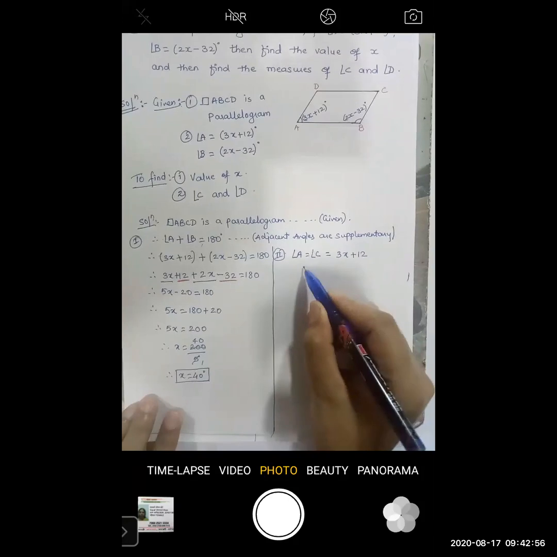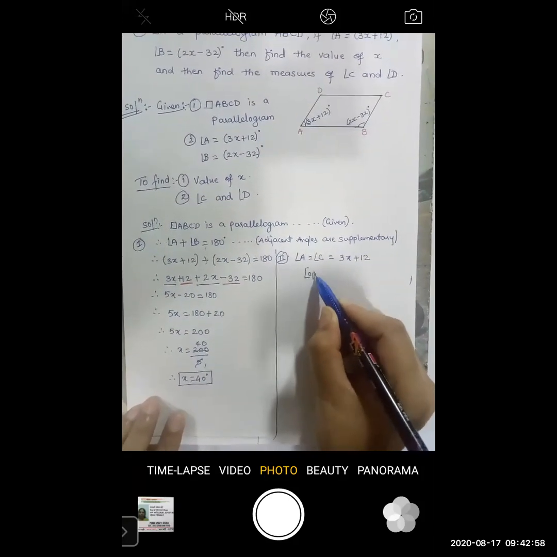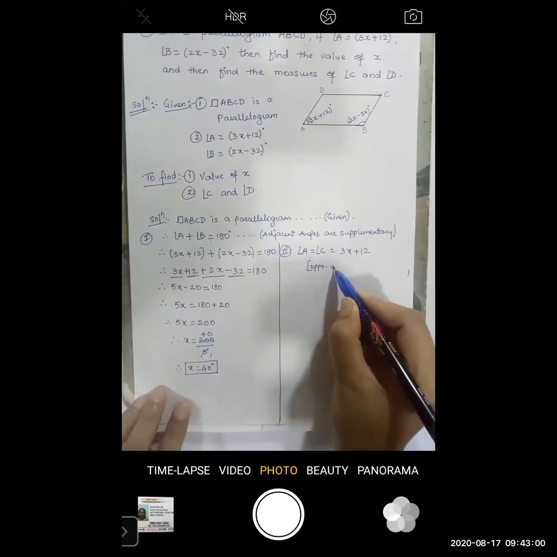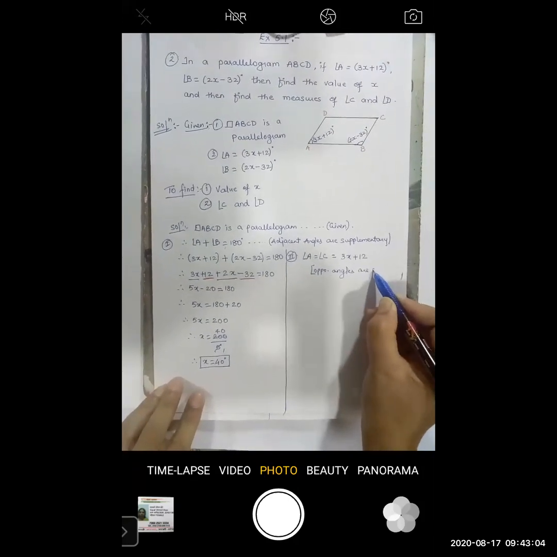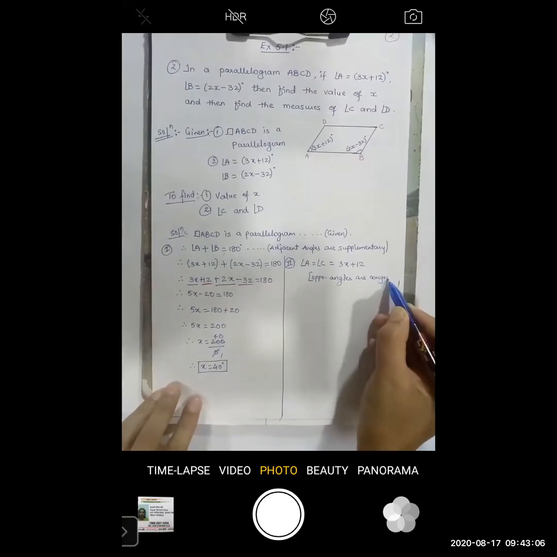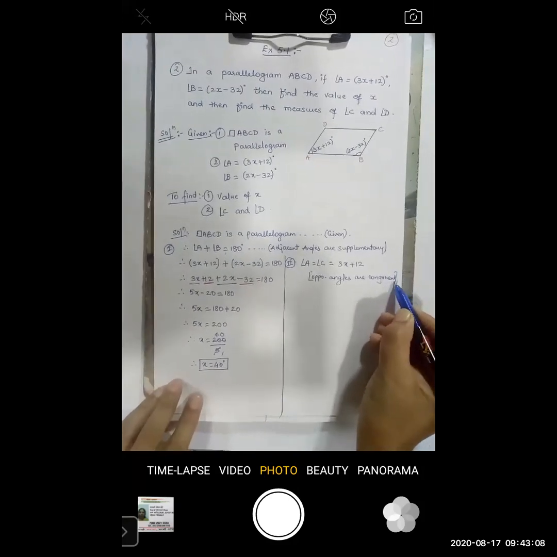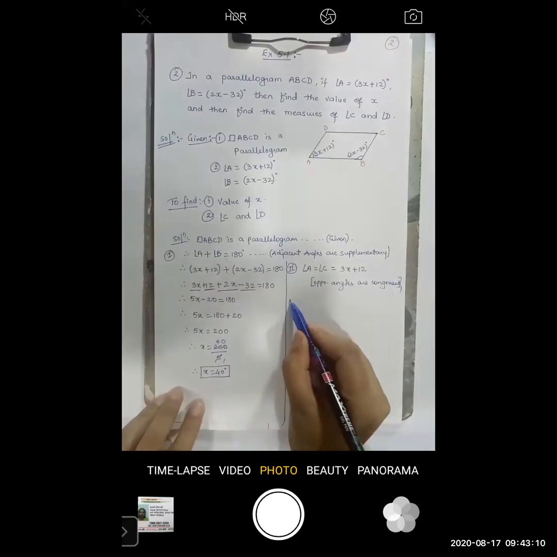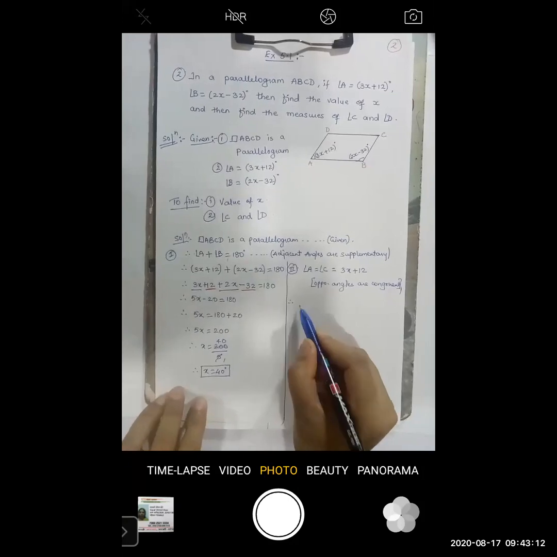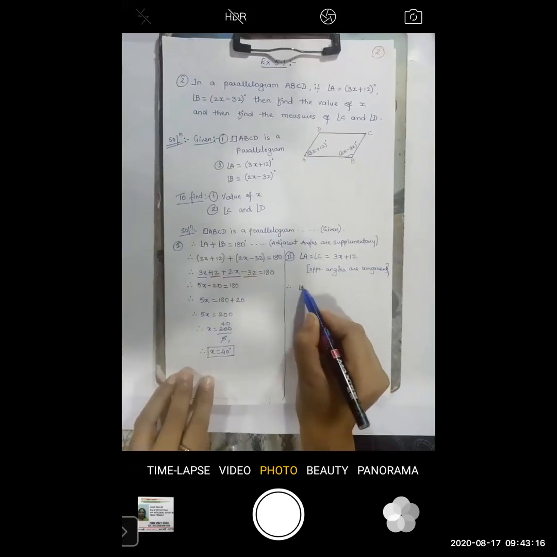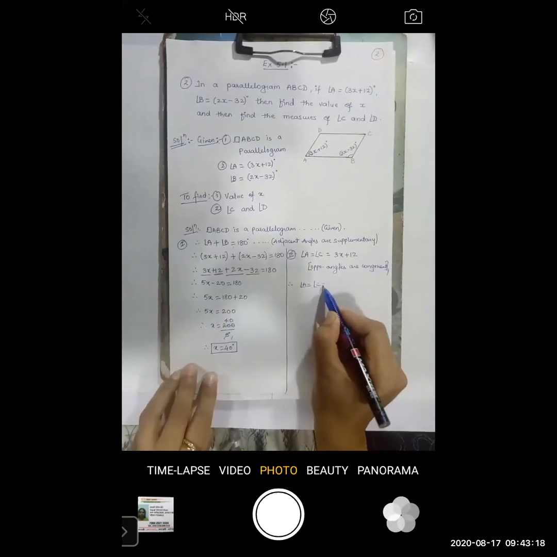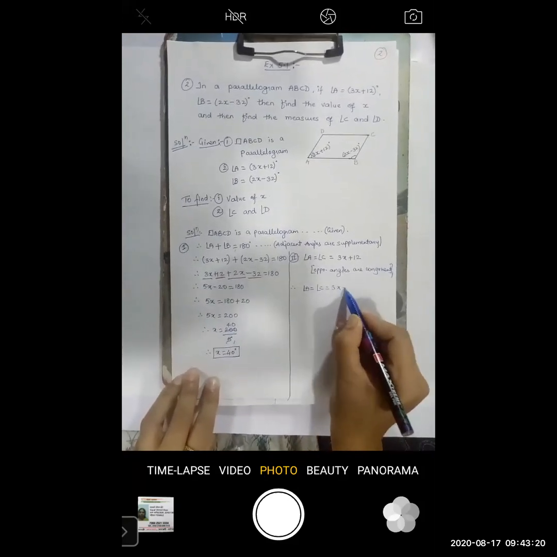So here, reason: opposite angles are congruent. Okay, so therefore, angle A equals angle C is equal to 3x plus 12.